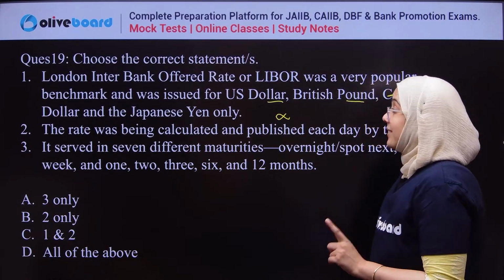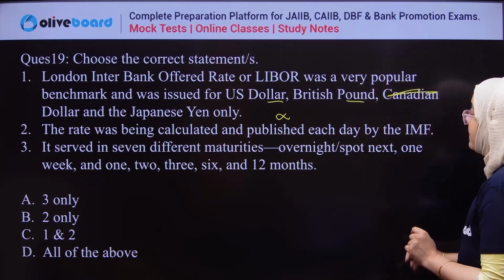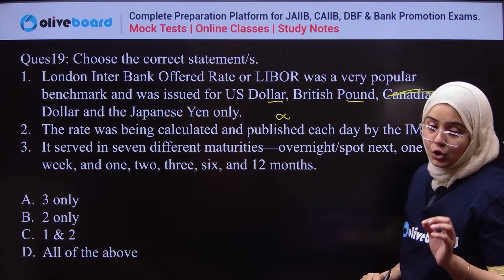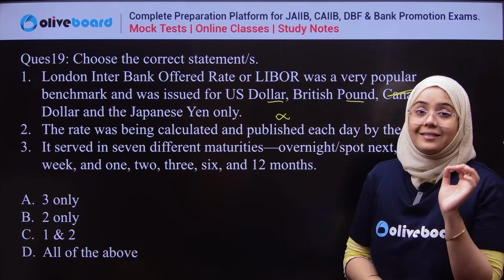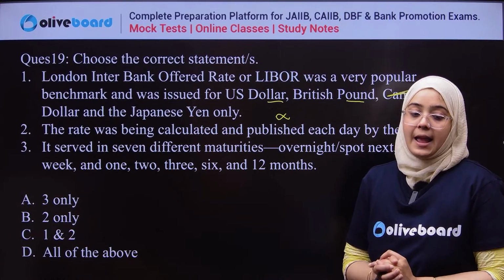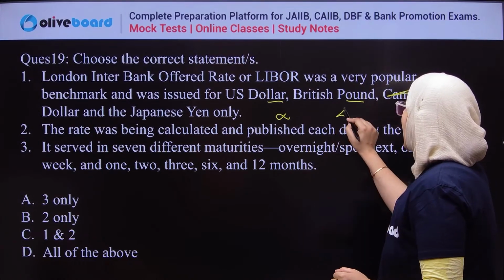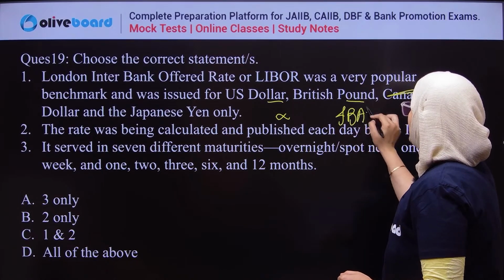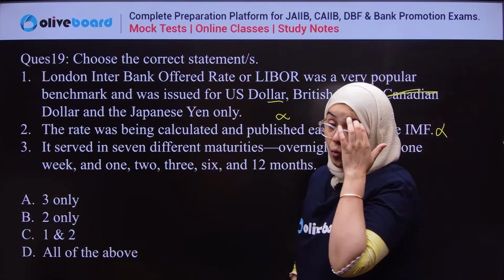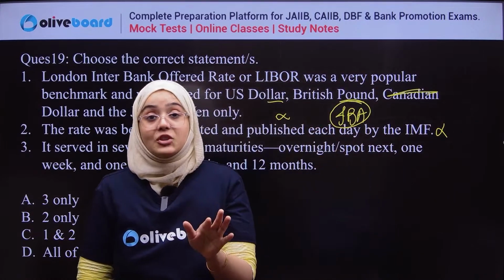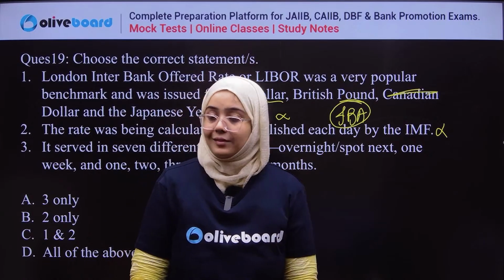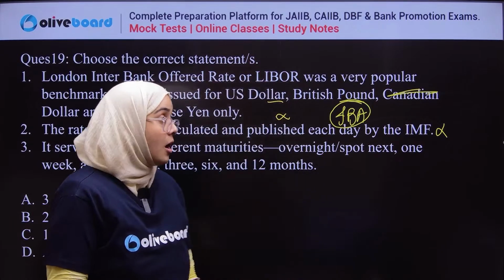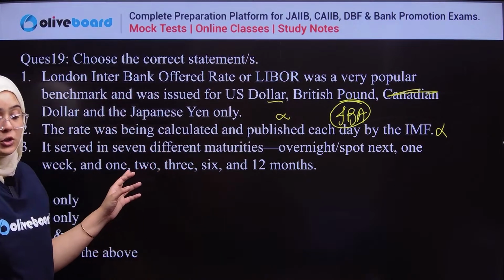Okay. Next, the rate is being calculated and published by IMF each day. It is wrong. It is by the ICE Benchmark Administration, that is IBA. It was calculated each day by IBA. Clear? Okay, third, it is offered in different maturities.